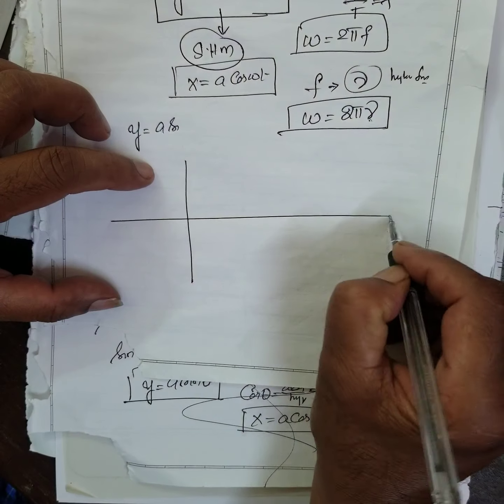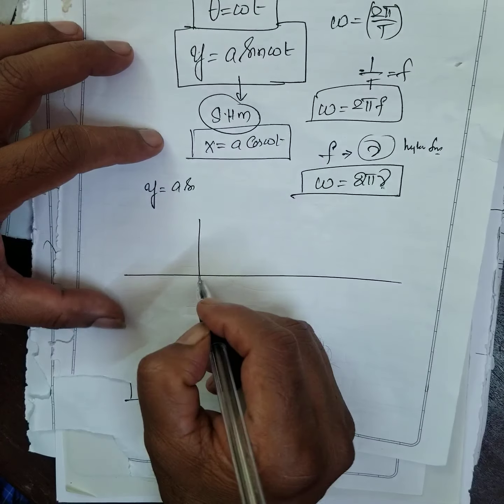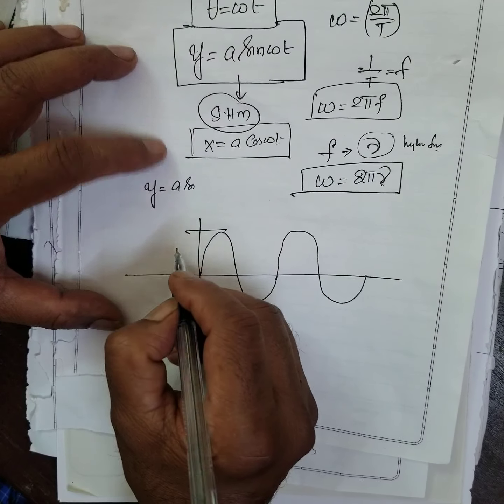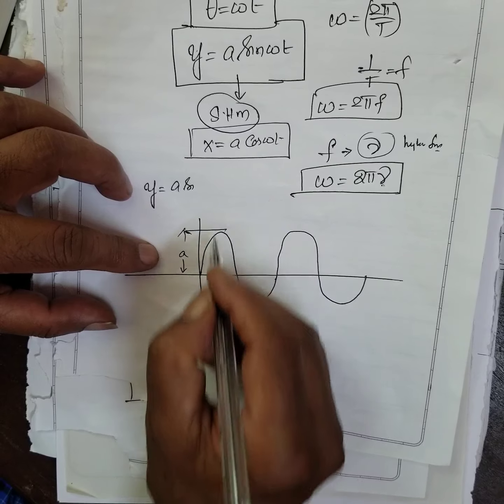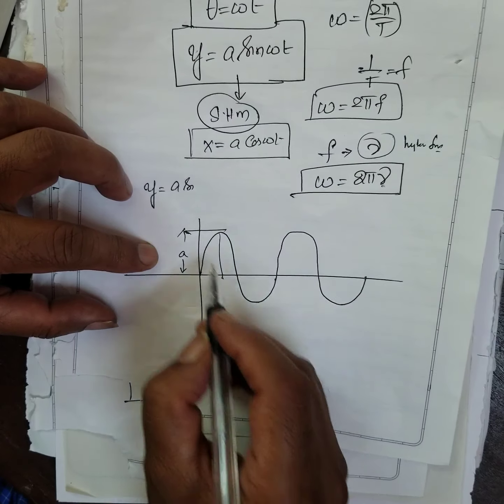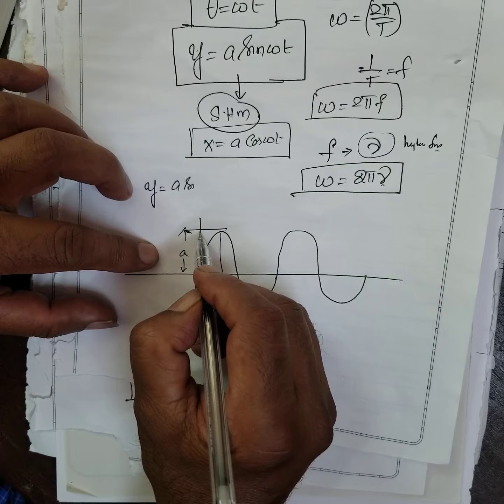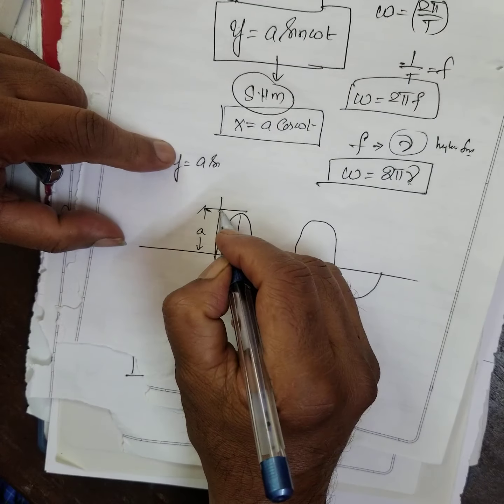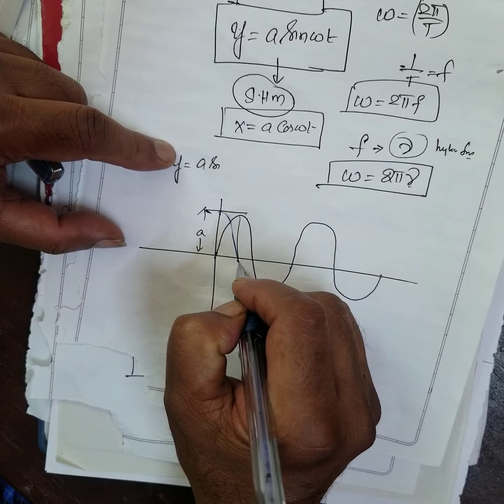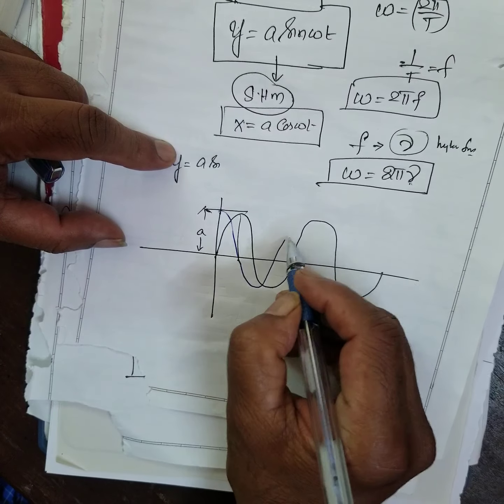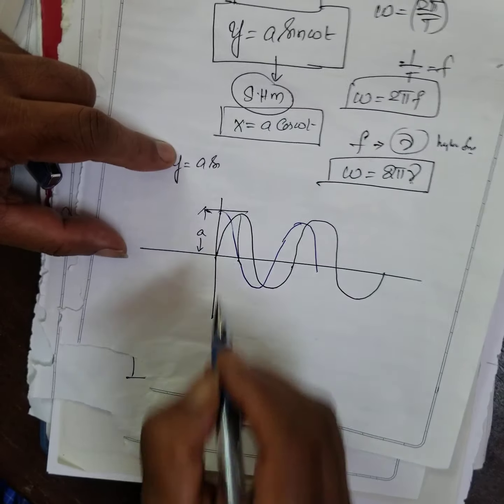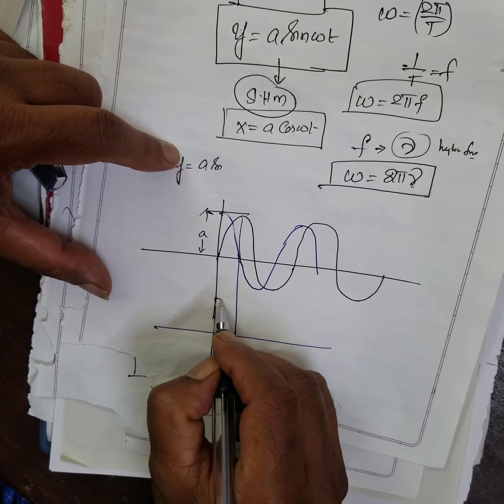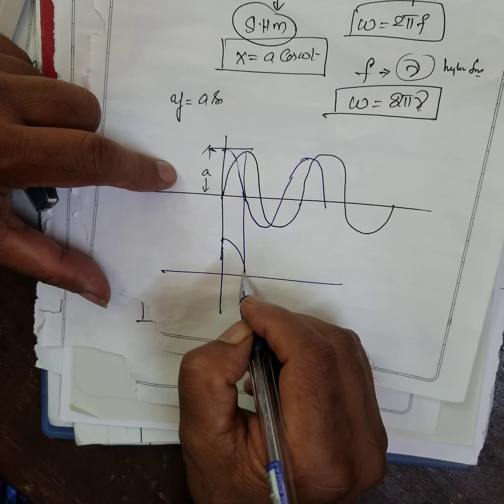I'll draw the diagram. This is the displacement, whatever it is. This is the sine curve, right? This is an amplitude. A is the maximum displacement. Now, what about the cos wave? It will be like this. See, sine wave and cos wave, they are complementary. Understood?